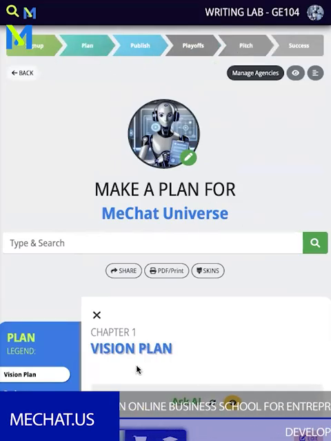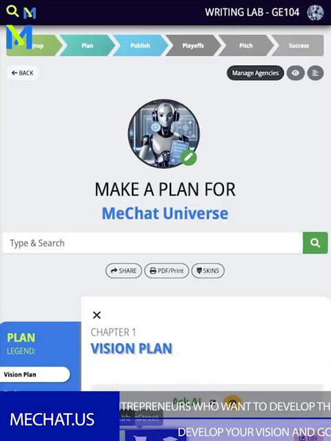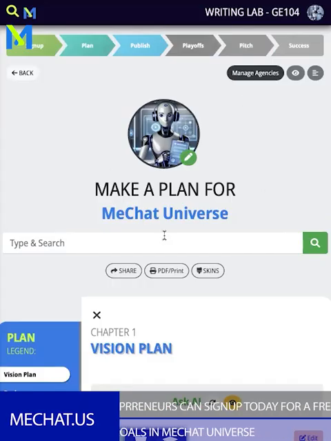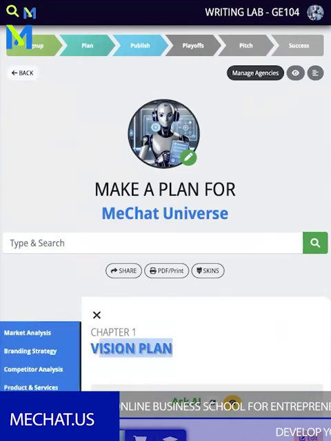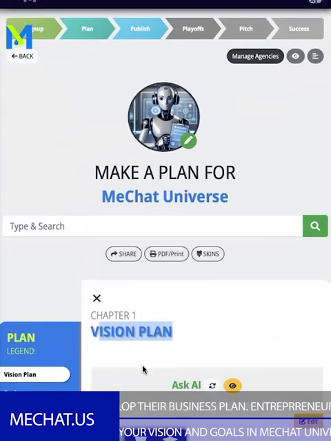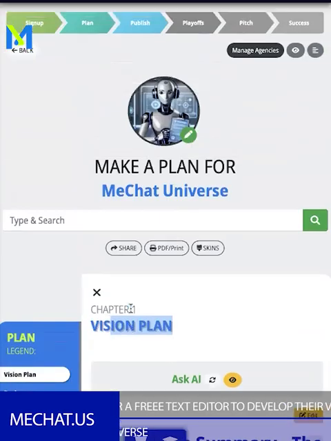So the whole platform itself, as you see, I got all these buttons. Yours won't come with all these buttons right now because some of these things only come if you have a membership. If you don't have a membership, you won't have a lot of these buttons, but you will have the writing lab. So for free, you can create your vision plan. You create your vision plan, and from that, our AI will actually create a vision summary, and that's what people use to be able to know if they want to join your vision or not. So this is the writing lab. This is what everyone will get for free.